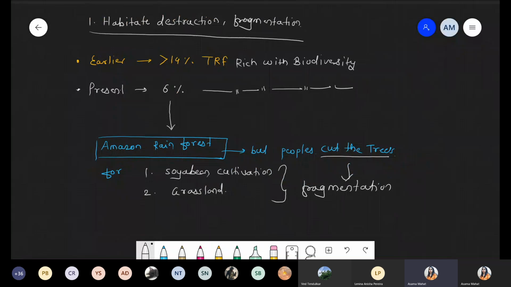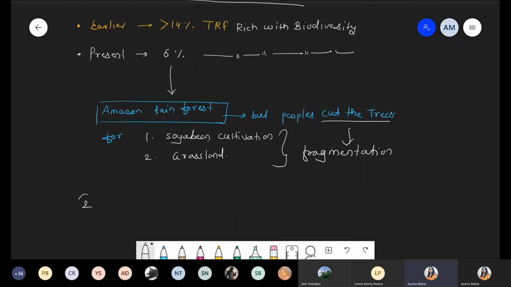So this point is clear, everyone? This point is clear, first point. This point is clear. Okay, Abida.